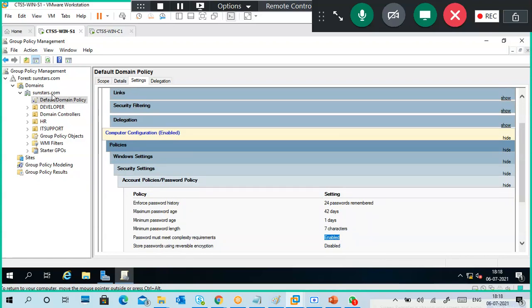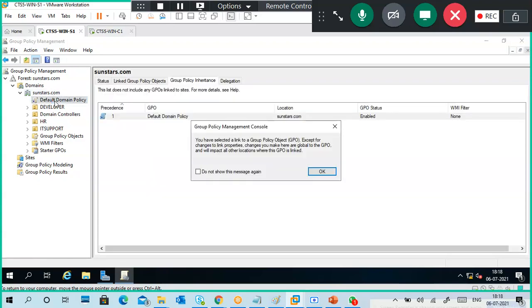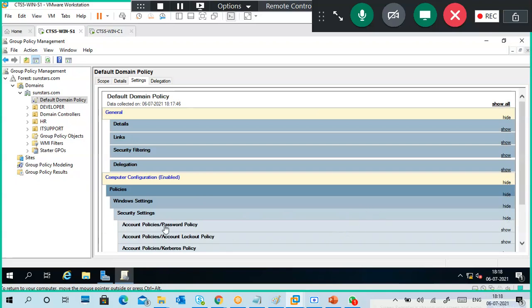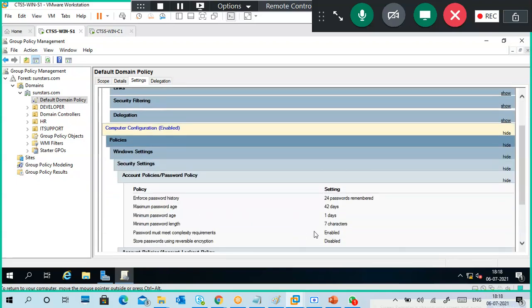Default domain policy. Under domain, default domain policy means all users in the domain should obey that policy. So that policy is here. Enabled. Seven characters minimum. 42 days life of your password.